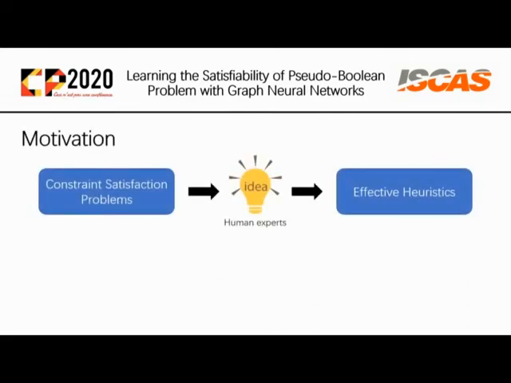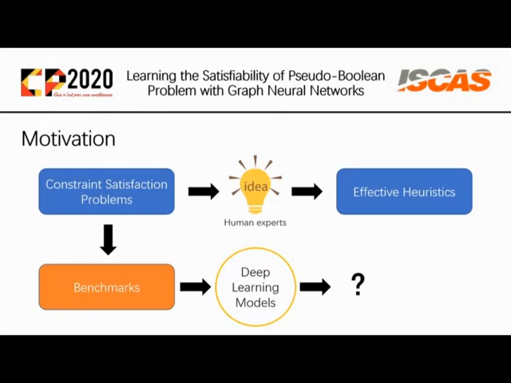As we know, many effective heuristics in solving constraint satisfaction problems rely on the observation and idea from human experts. The deep learning systems have improved the state-of-the-art standards of many AI tasks across domains. This also inspired us to apply learning-based approaches to solve constraint satisfaction problems, which may capture the specific structures of the problem from benchmarks, so that some effective implicit heuristics may be learned automatically.